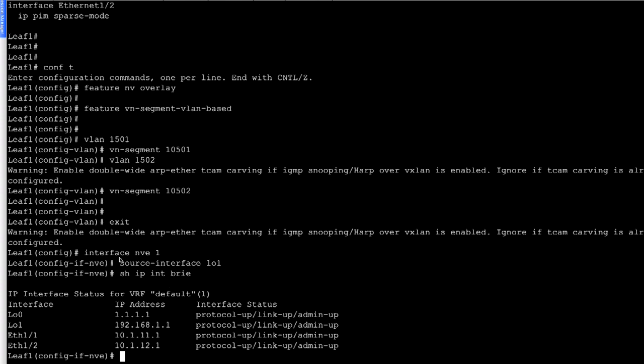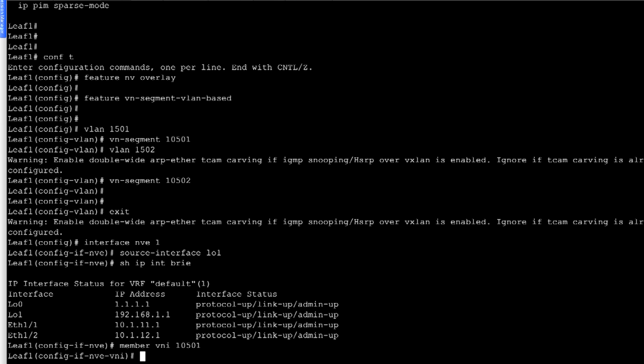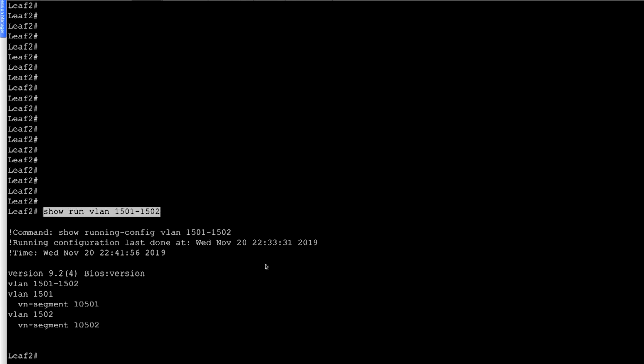So we have configured the source interface as loopback 1, and then we'll configure the L2VNI mappings. So we have member VNI 10501, and we'll have the mapping as mcast group 231.1. Let me verify the multicast address.